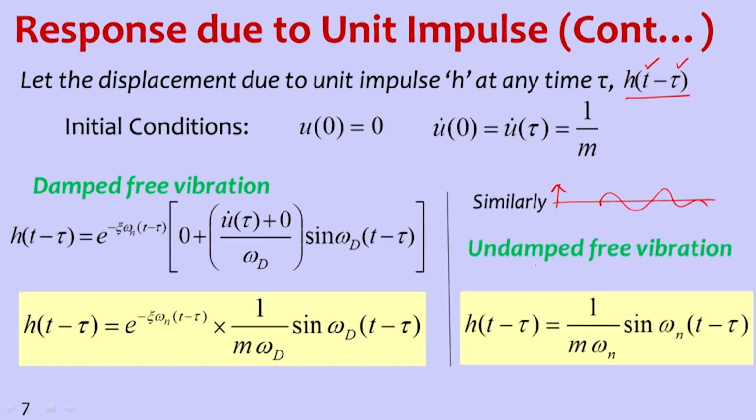Similarly, for undamped free vibration this is the response, and for damped free vibration this is the response. So the difference is this. If in this equation we put damping equal to 0, we get the same thing. The only difference is, in this case, if zeta is equal to 0, what happens? This exponential term will disappear, it will become 1, and omega d, which is equal to omega n under root 1 minus zeta square, becomes omega n. So essentially both become the same when zeta is equal to 0.